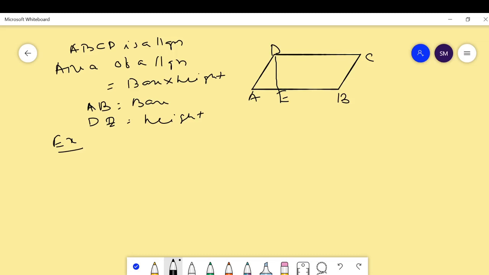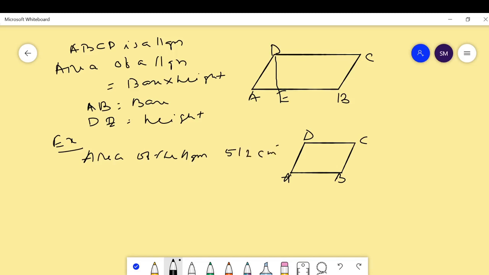The area is given. ABCD is a parallelogram whose area is 512 centimeter square. Then another condition is given: the base of the parallelogram is twice its height.